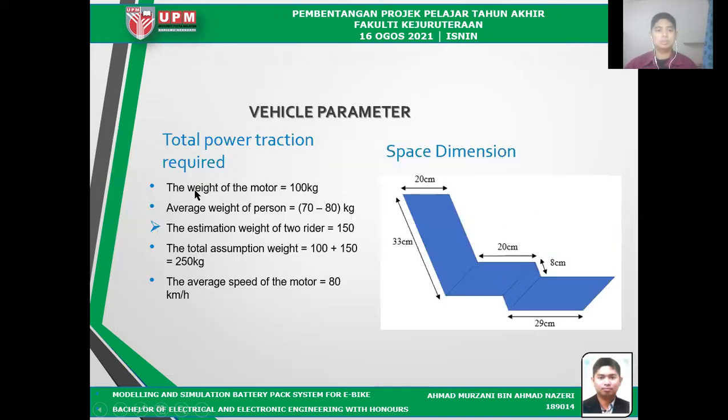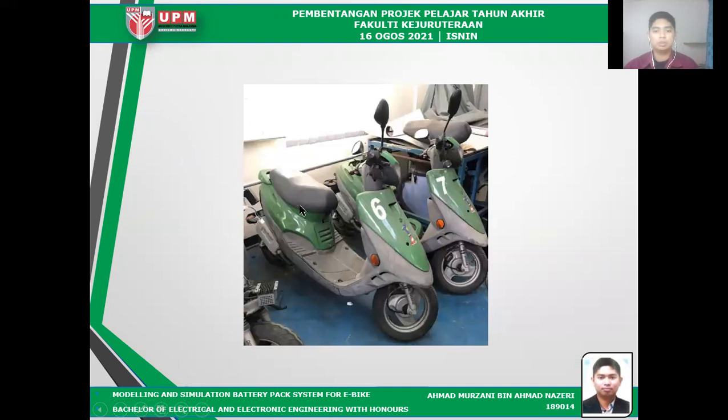Okay, for the vehicle parameter, as we know, the weight of the motor will be 100 kilo. Average weight of the person will be 70 to 80 kilo. The estimation weight for two riders is 150 kilo. So the total assumption weight will be 250 kilo. So the average speed of the motor will be 80 kilometer per hour. And this is the space dimension that has been measured for the electrical motor in the lab. So this is the motor in the faculty lab.